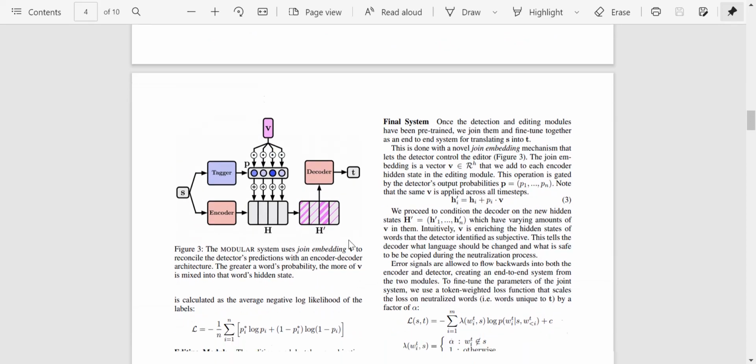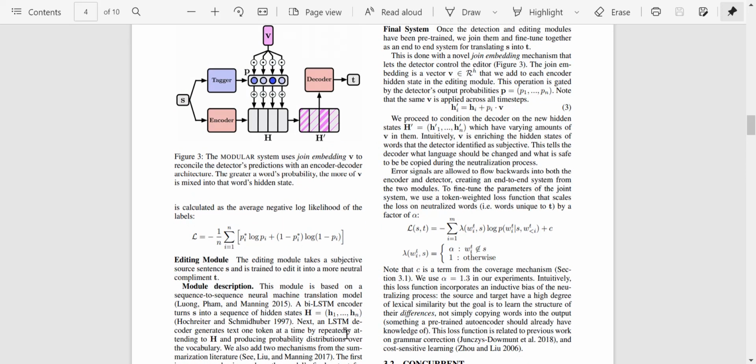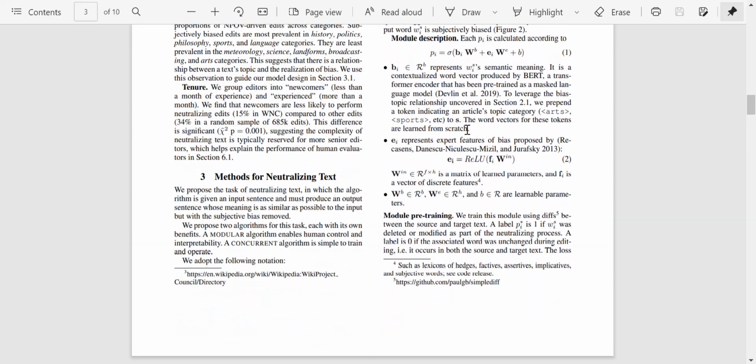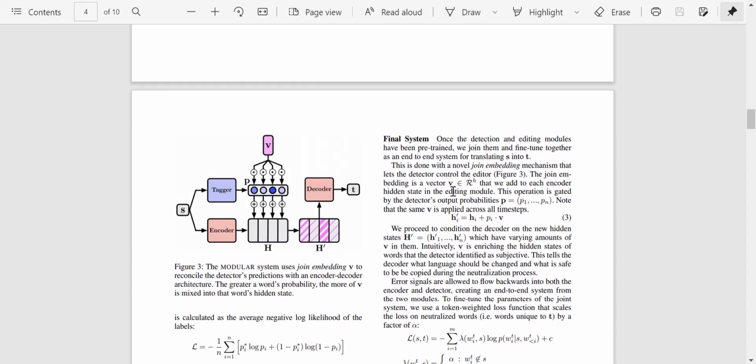So in the editing module, we got these hidden states using an encoder, and they add this to the hidden state. So you have hi dash as hi plus pi times v, where v is the vector. Now, what are these probabilities? These probabilities come from the detector's output probabilities. So these are the probabilities that the detector associates to the different words. If we go back here, you have n words, so you have n probabilities.